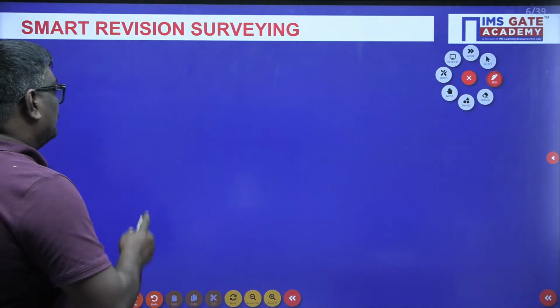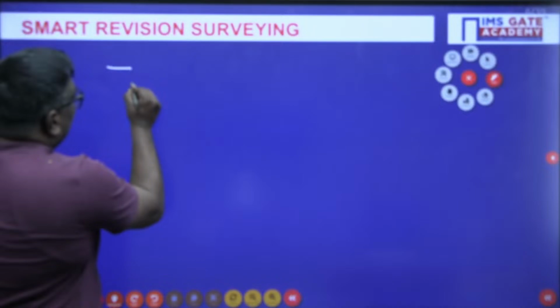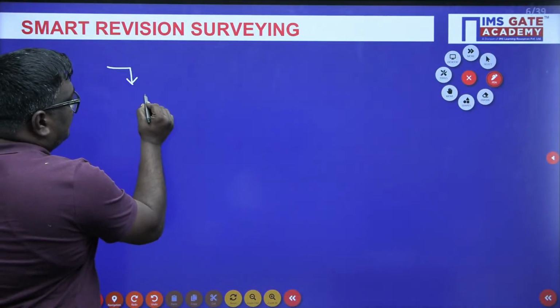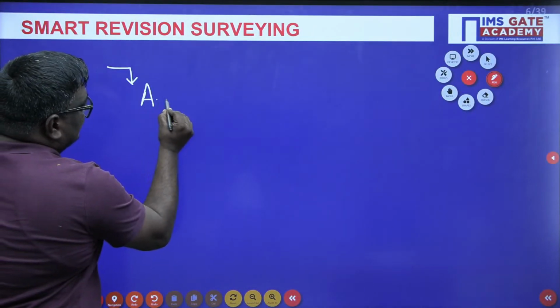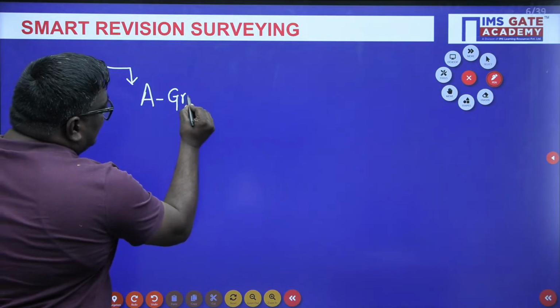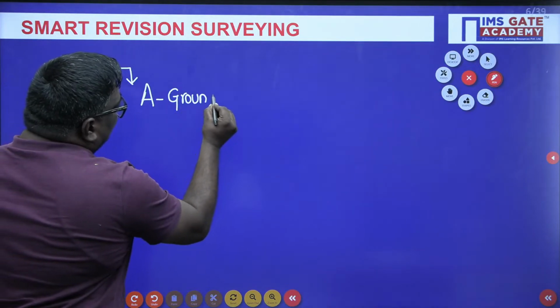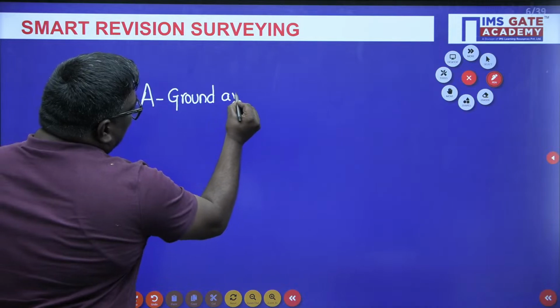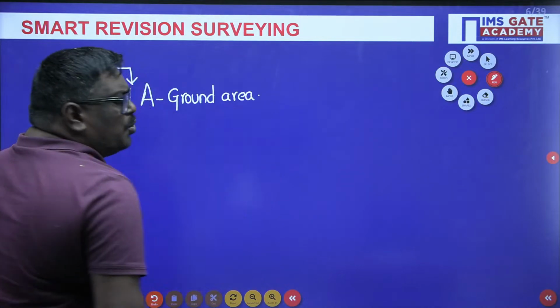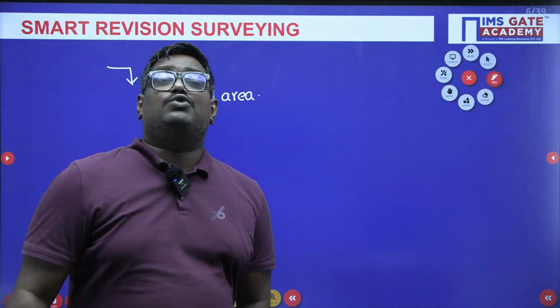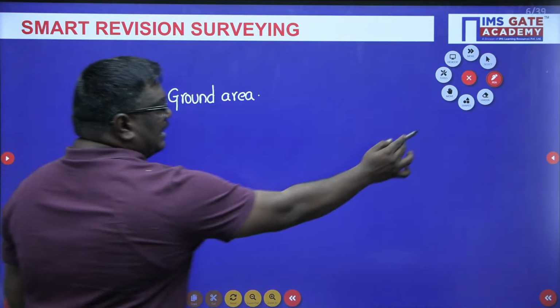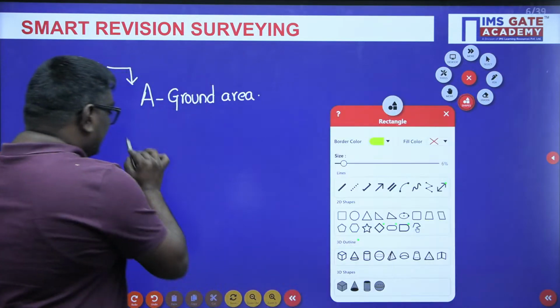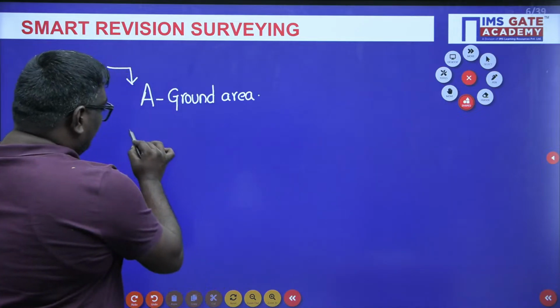Now, my dear students, here I would like to tell you one thing, sir. Suppose here capital A is nothing but what, sir, I told you? Capital A is nothing but ground area. What is capital A, sir? Ground area. And how do you calculate area of each photo? So let me tell you what is the formula we have to use.